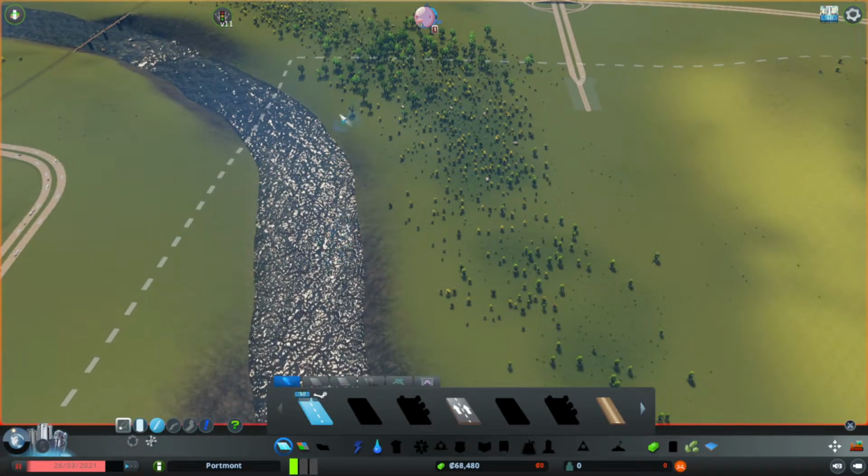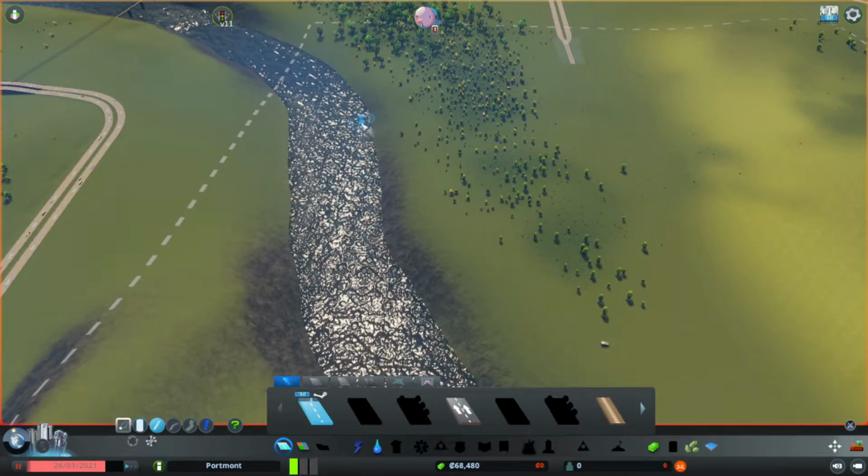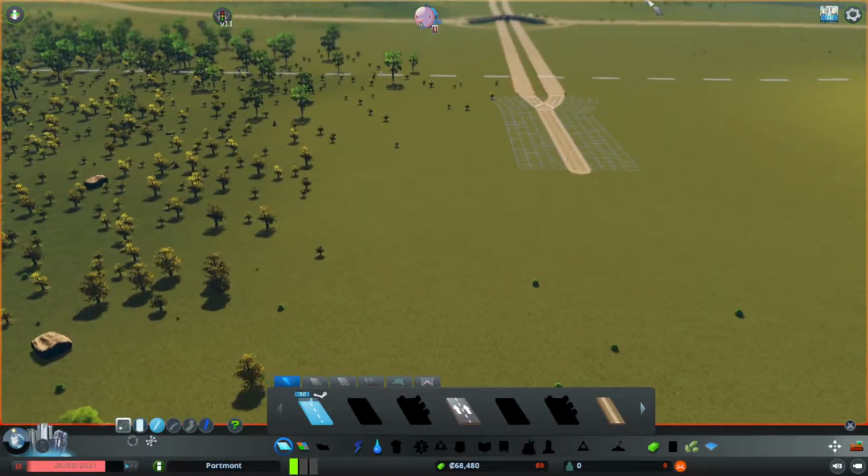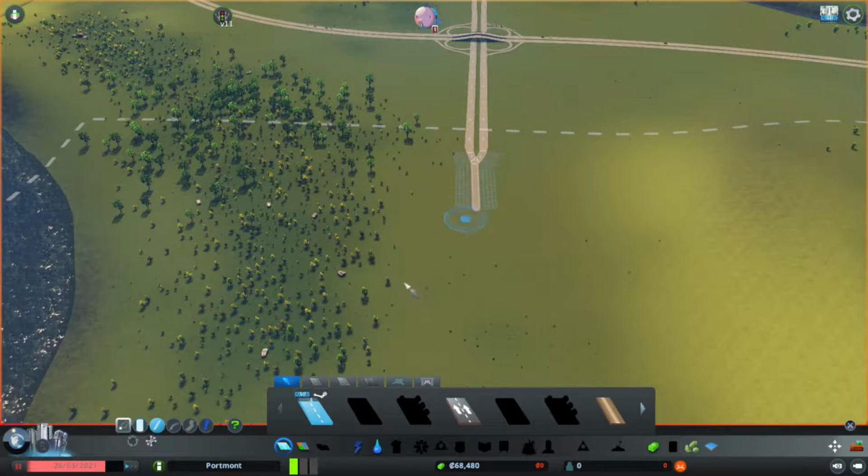Your river's going to be your highest land values, where most of the nice houses are, or if you're on the ocean, they're going to be beachfront properties. So I want to make the most of that opportunity, and I'm going to get my not very straight road, and I'm going to change over here to freeform road because I don't want to stay in a square road.